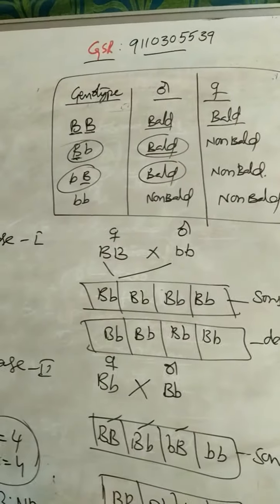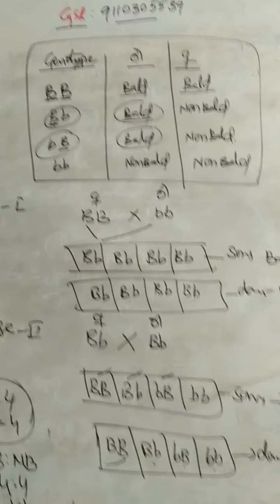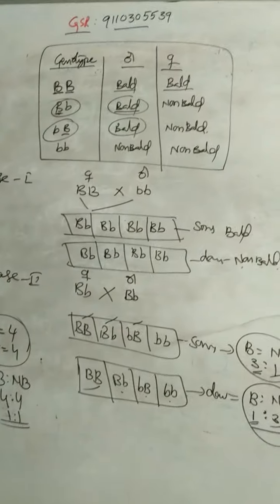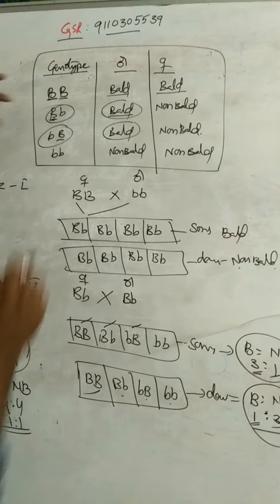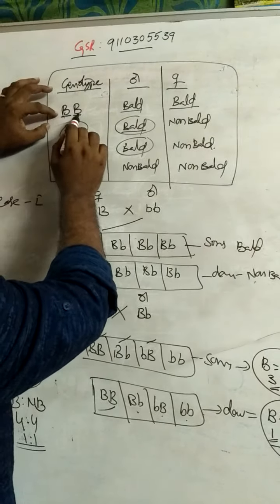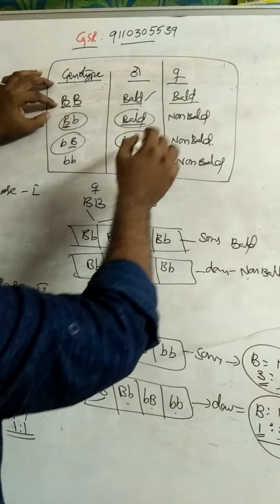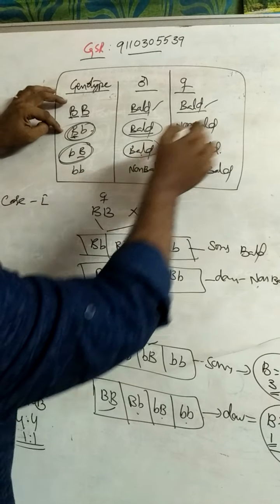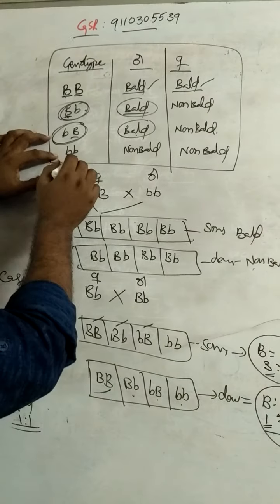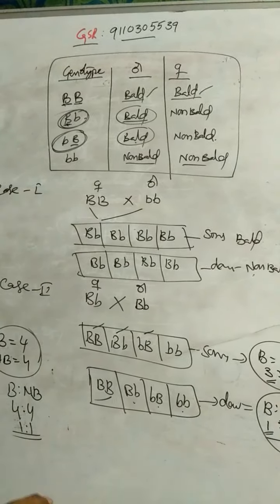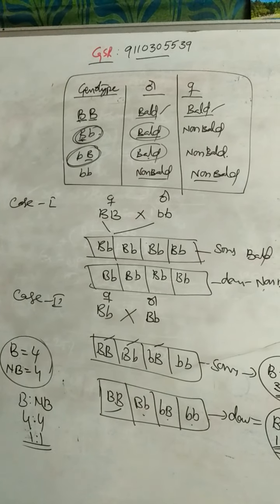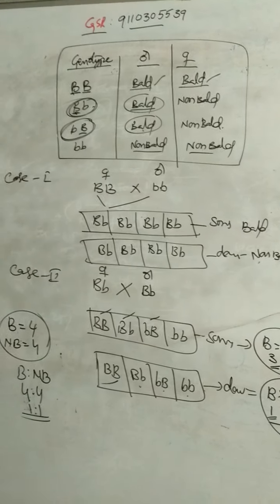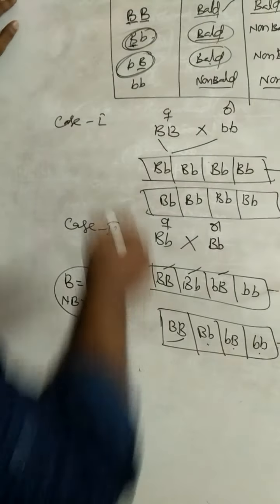So the first basic one is this table. Depending upon this table, we can assess baldness in males or females. If the genotype is capital B capital B, it causes baldness in both males and females. Capital B, small b causes baldness in males, and in females non-bald. And small b small b in both males and females does not cause baldness, that is non-bald. So baldness is an autosomal character.